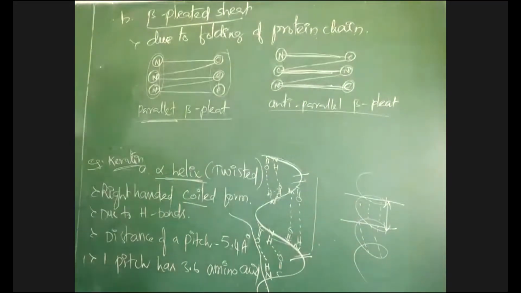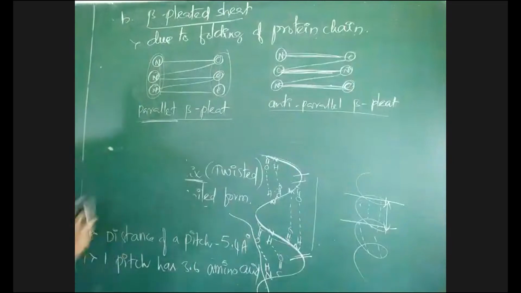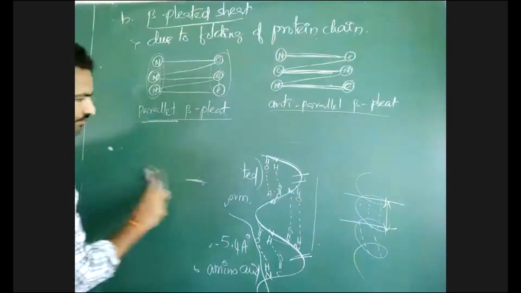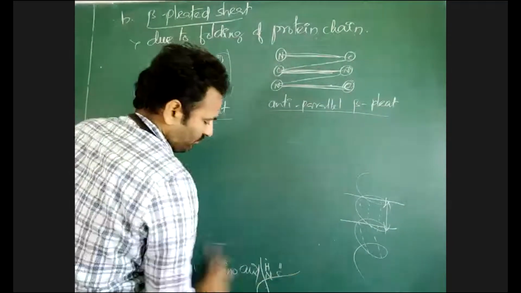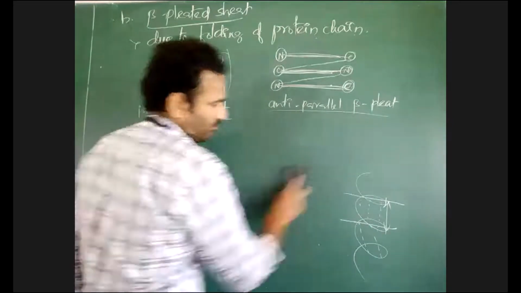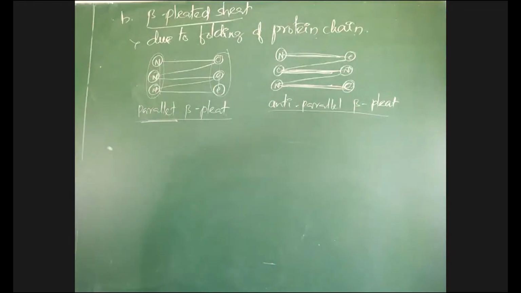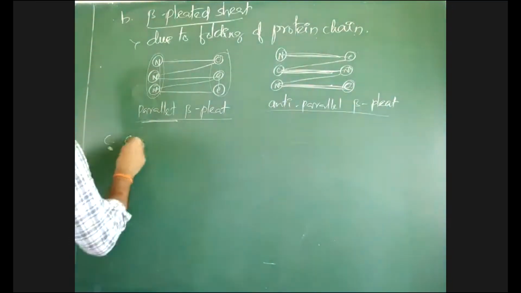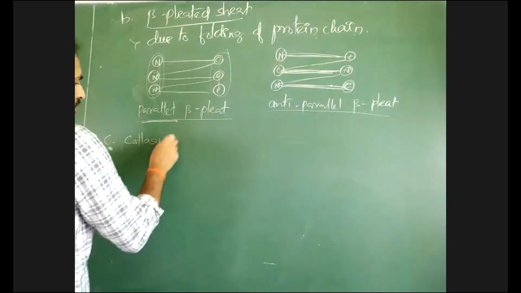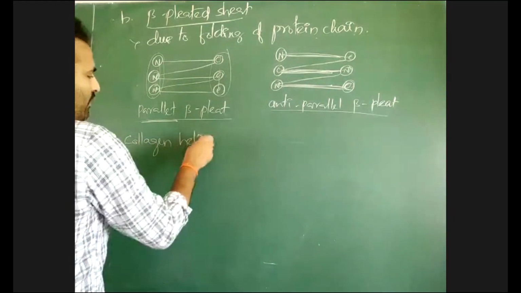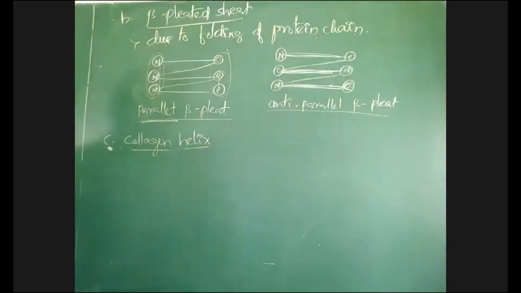Then the third type of secondary structure, collagen helix.